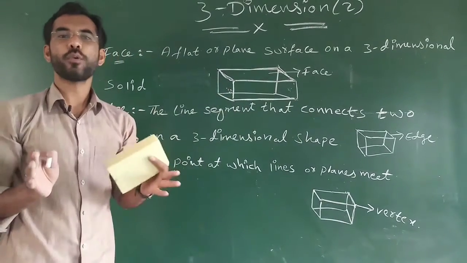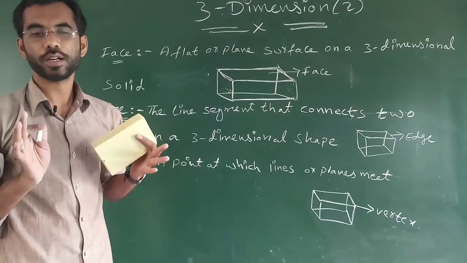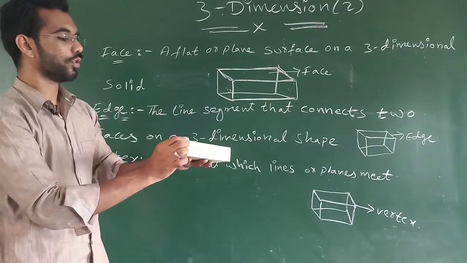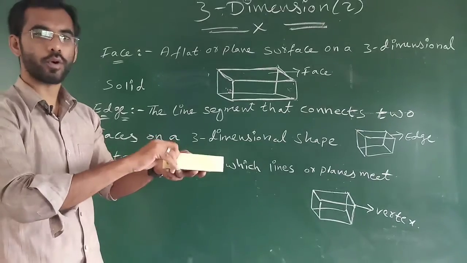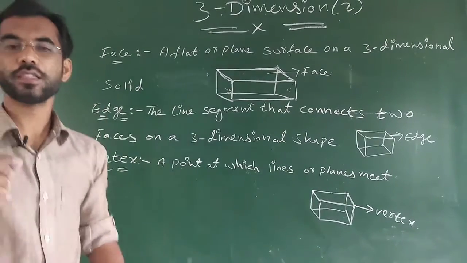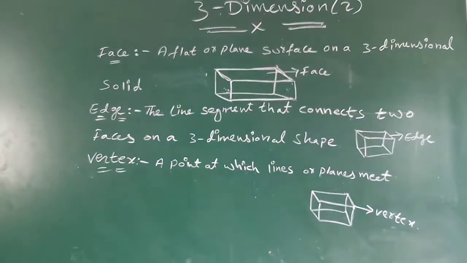Okay. Meeting point of the line segments. See, 1, 2, 3 are connecting to that point. The connecting point is called a vertex. Okay.